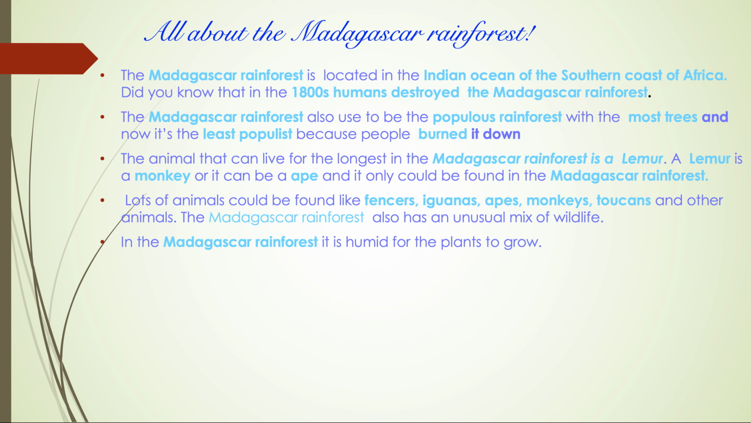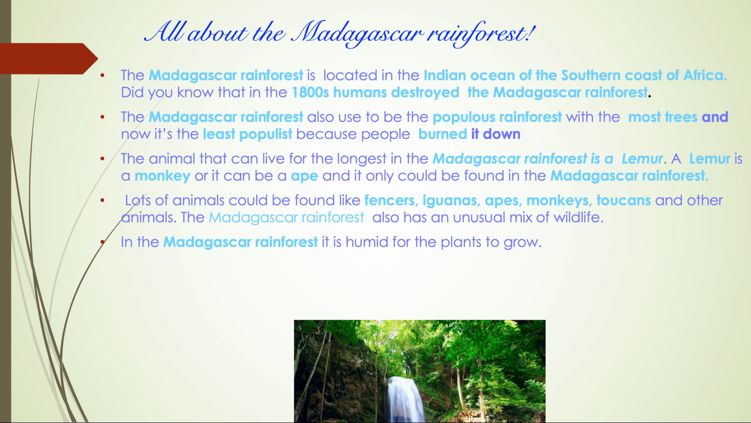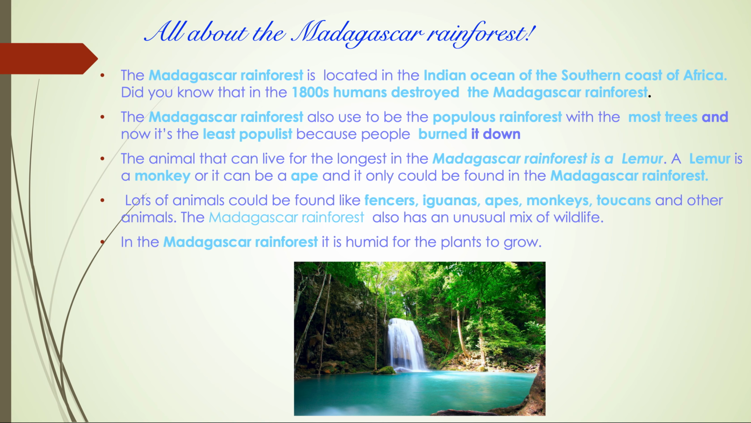The animal that can live for the longest time in the Madagascar rainforest is a lemur. And do you know what a lemur is? A lemur is a monkey or an ape, and it can only be found in the Madagascar rainforest. Lots of animals could be found, like iguanas, apes, monkeys, toucans, macaques, parrots, and other animals. But remember, the Madagascar rainforest also has an unusual mixed wildlife. In the Madagascar rainforest, it is humid for the plants to grow. Here's a picture of the Madagascar rainforest.